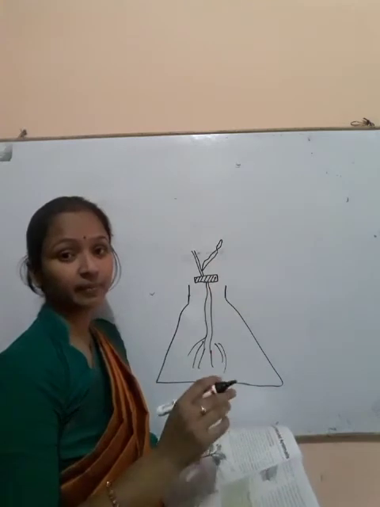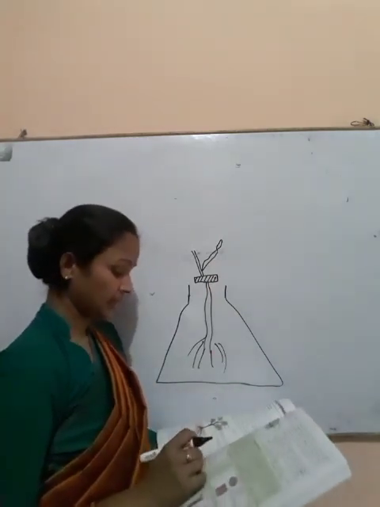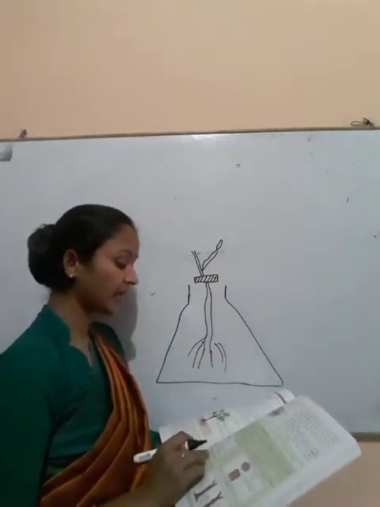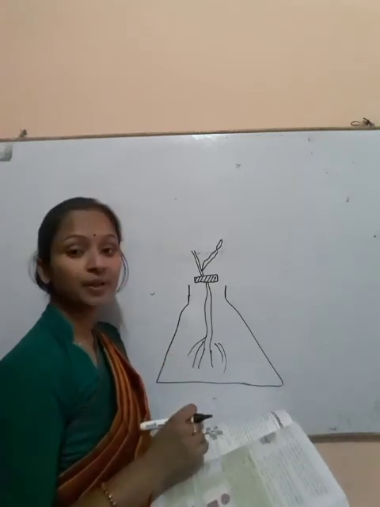Here in the diagram 11.3 you can see the setup to show the upward movement of water.